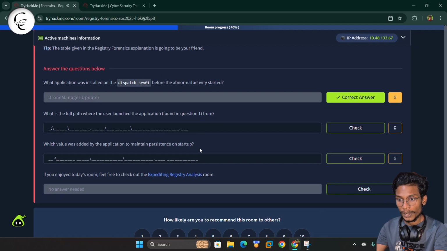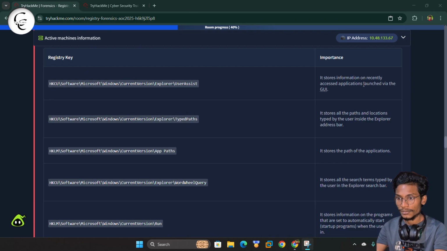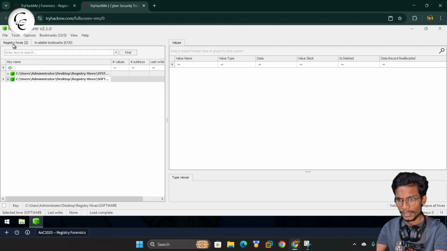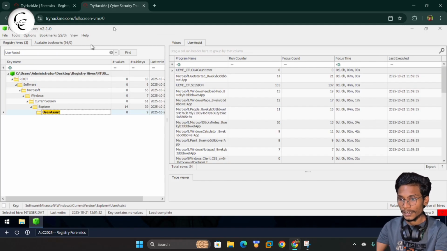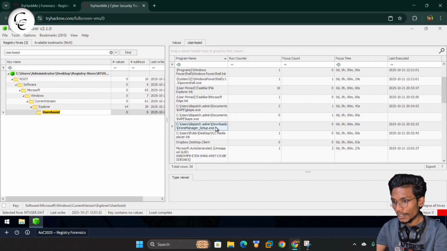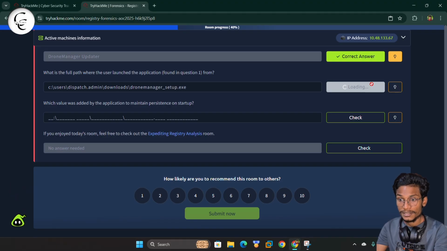Now, what is the full path where the user launched this application? We can check this under the Hives, under UserAssist. We have already loaded our Hive, so let's check that. Here you can see under UserAssist, and under the program names we got the path to that application. We can simply copy this path, paste it here and give it a check. You can see this is correct.